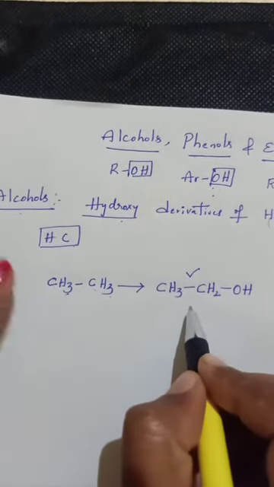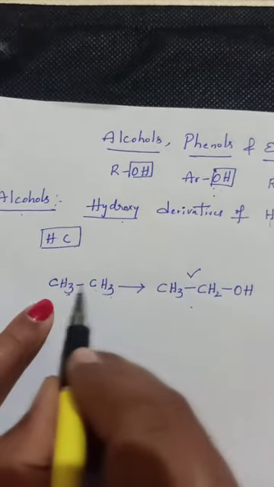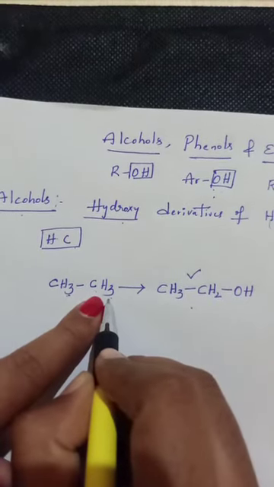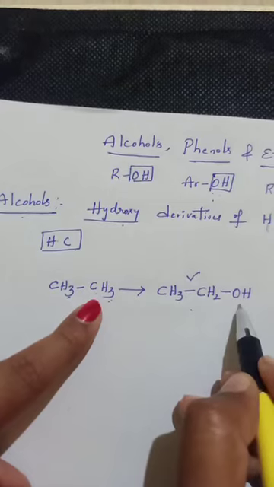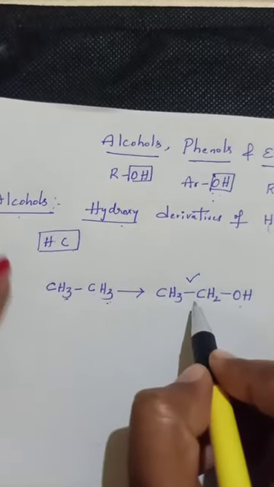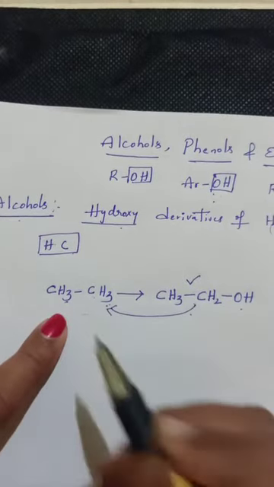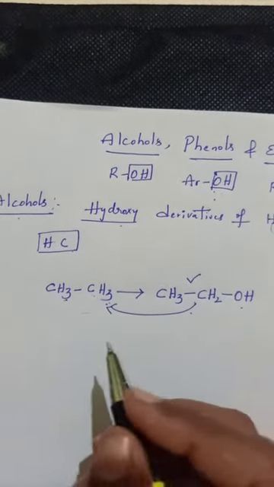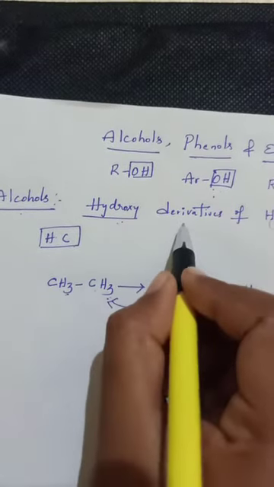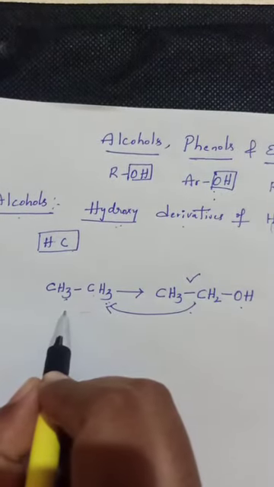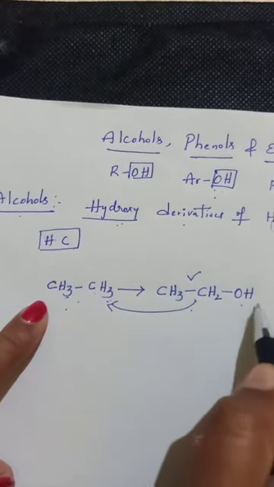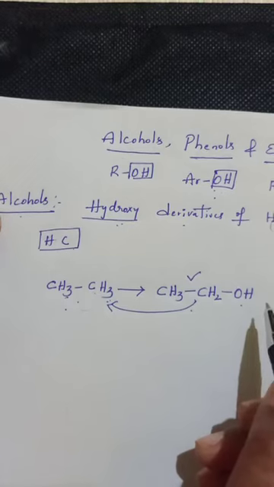This is prepared from a hydrocarbon. When the hydrocarbon undergoes replacement of one or more hydrogens with hydroxy groups, that is known as an alcohol. So we can say these are derivatives of hydrocarbons. Understand? That is the definition of alcohols: hydroxy derivatives of hydrocarbons, where one or more hydrogens are replaced by hydroxy groups.